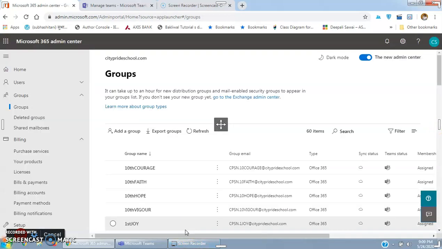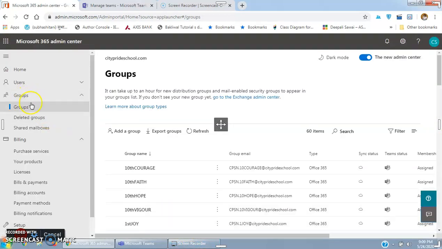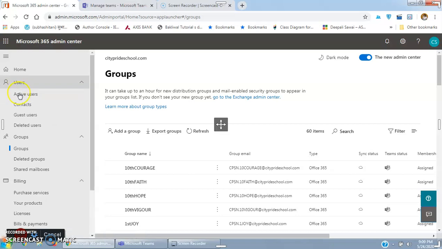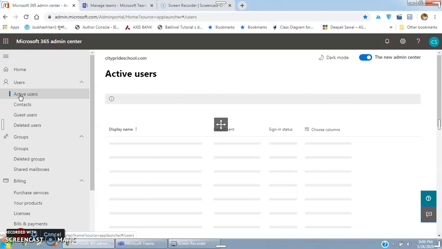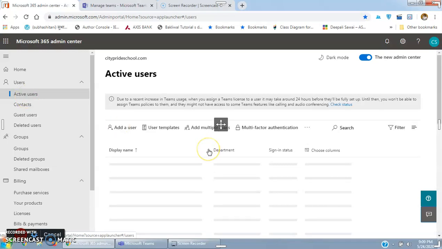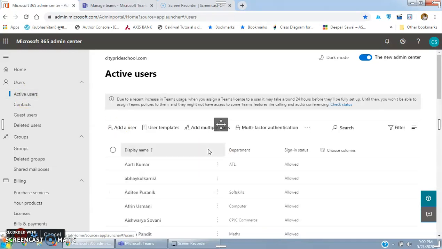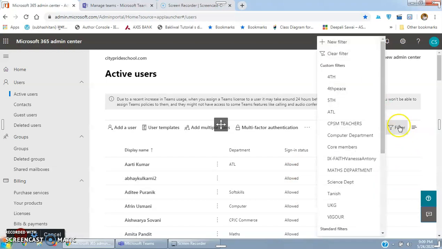The group is created. Now, after creating the group, we have to add the members in it. So we will go to users. The second step is to go to users and click on active users. Now we want only those students who are in fifth piece, because all are there for maths. From these 1000 plus, 1500 plus students, I will have to select only those students, so I will use a filter.